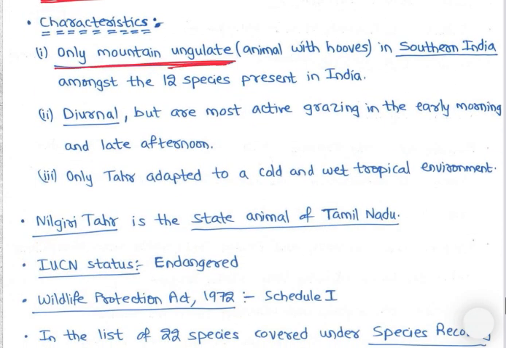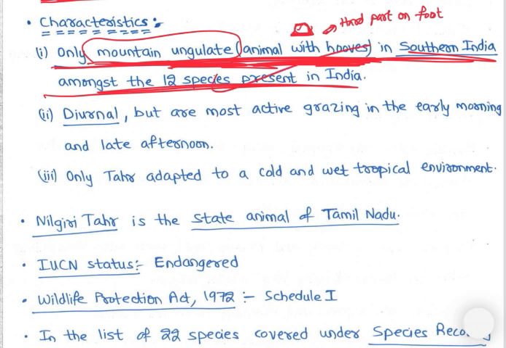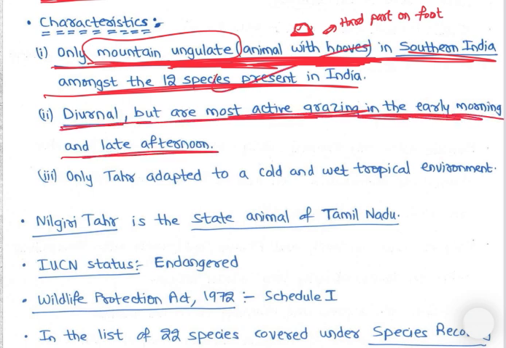Only mountain ungulate, right? Animal with hooves. अब hooves क्या है? जो भी एनिमल से that hard part on foot, right? जैसे horses है, right? जो भी पैर के नीचे ऐसा आता है ना, right? ऐसा thick layer type of the thing, right? That is hooves. So only mountain ungulate, right? Animal with hooves in South India amongst the 12 species present in India, diurnal but are most active grazing in early morning and late afternoon.